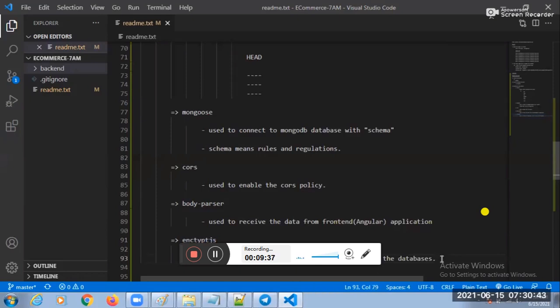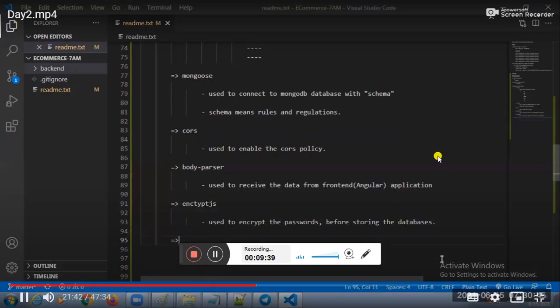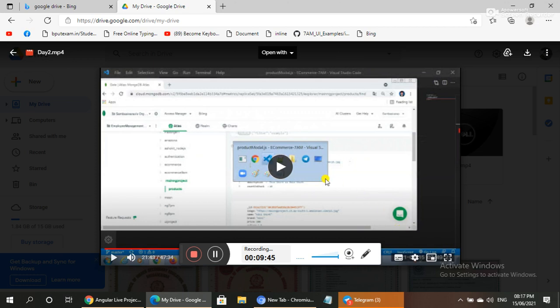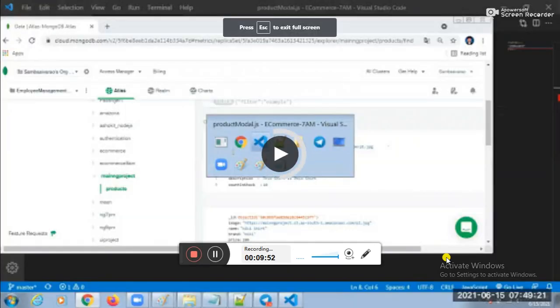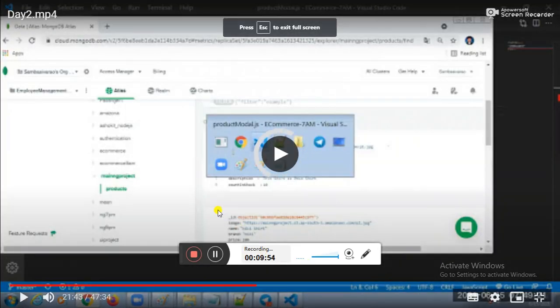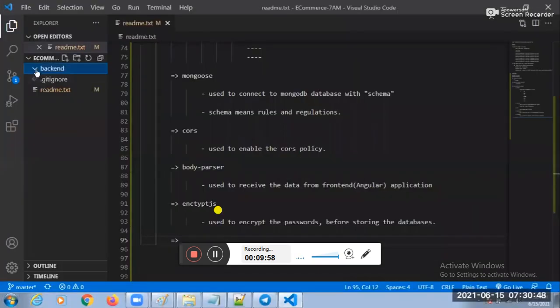Let me go to another point, guys. How to maintain a global environment variable, to maintain application global properties?